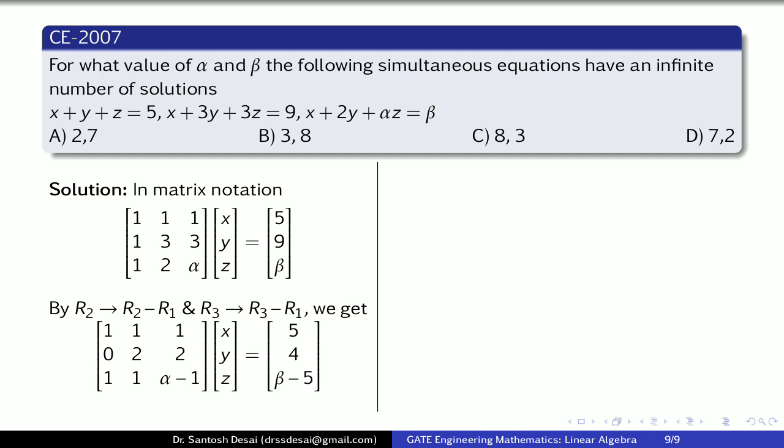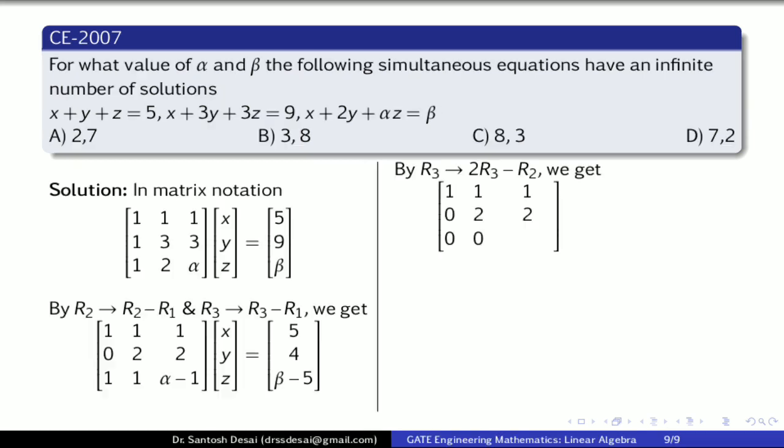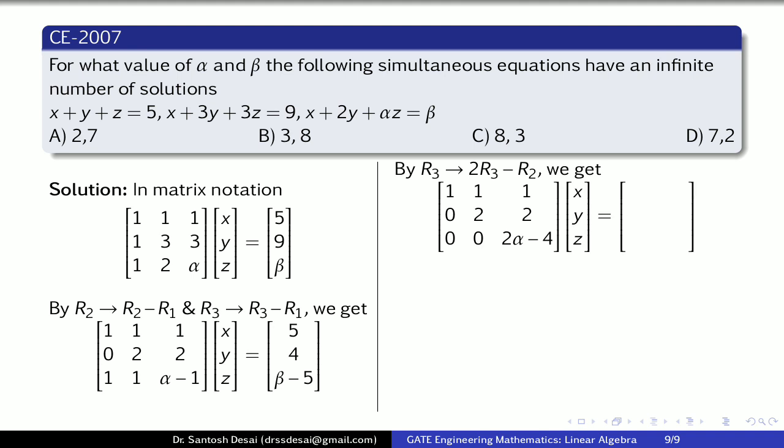Now we bring 0 below the second element of the second row with the transformation 2 times R3 minus R2. So the first two rows as they are, and the third row takes the form 0, 0, then here we get 2 alpha minus 2 and minus 2. So you will get 2 alpha minus 4 into x, y, z is equal to 5, 4, 2 beta minus 10 minus 4. So you will get 2 beta minus 14.